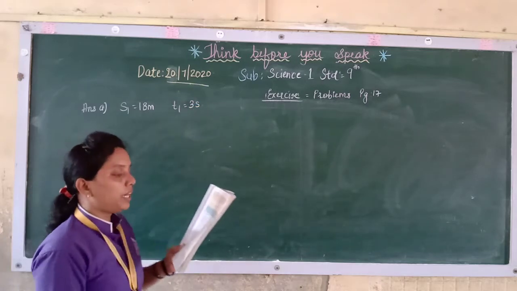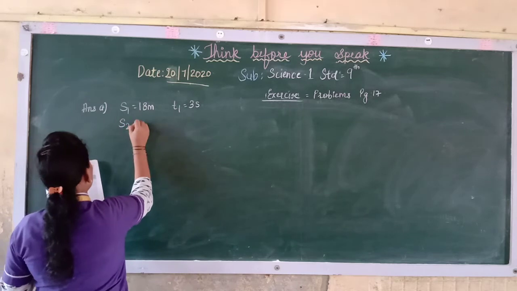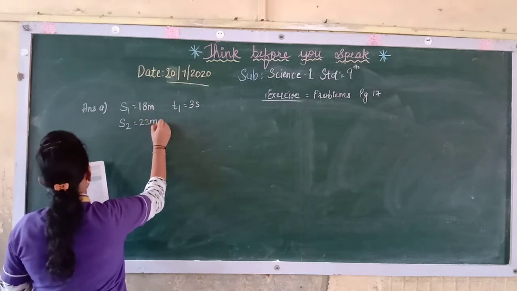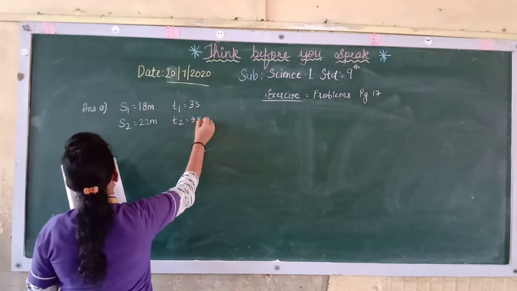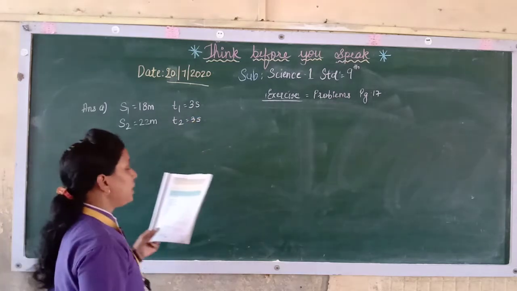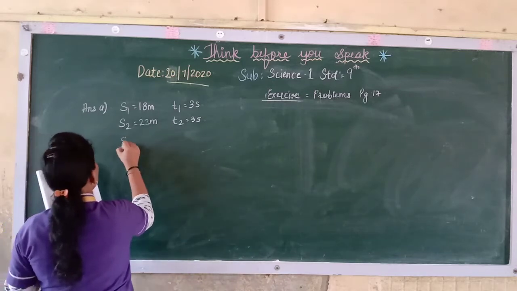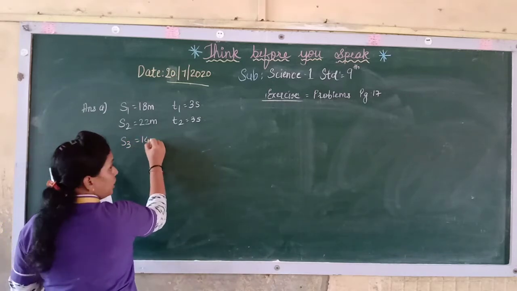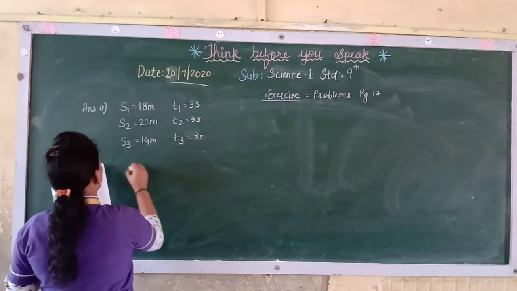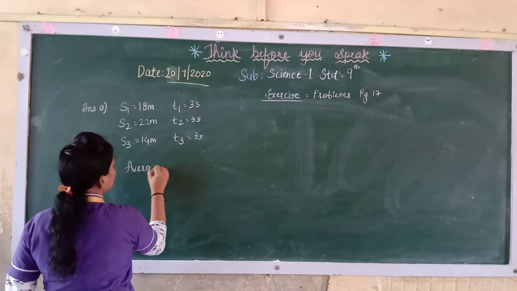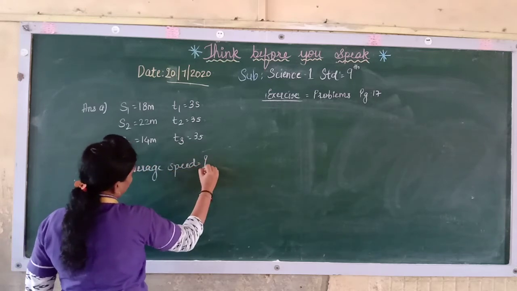Then we have 22 meters in the next 3 seconds. So S2 is 22 meters and T2 is again 3 seconds. Then it is 14 meters in the last 3 seconds, so S3 is 14 meters. What we have to calculate here is the average speed.